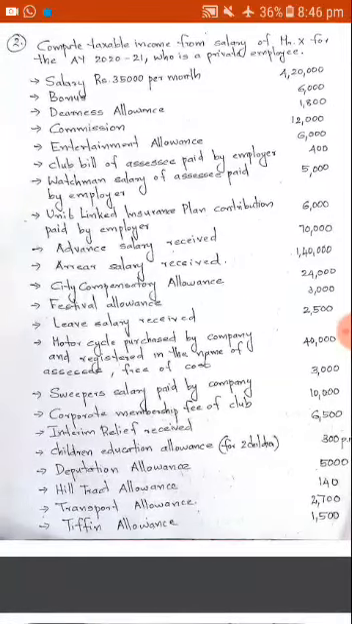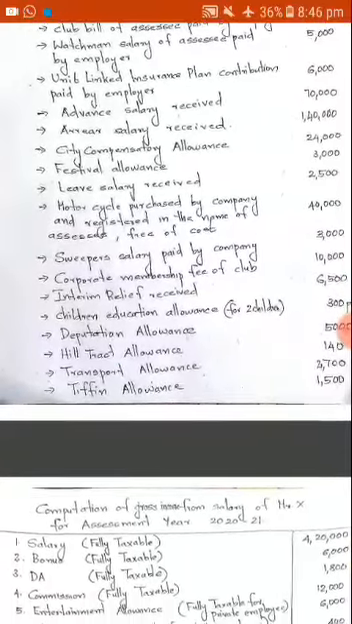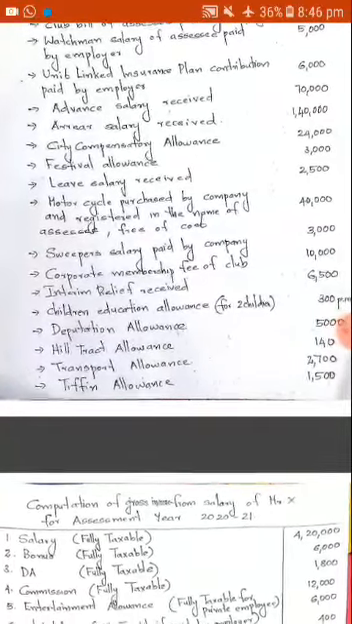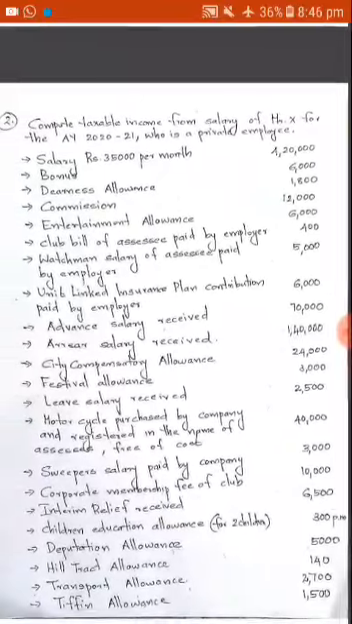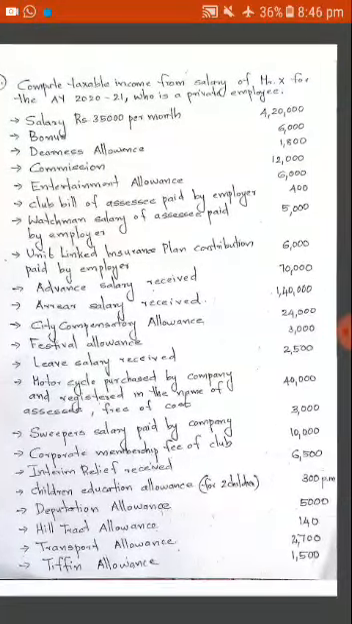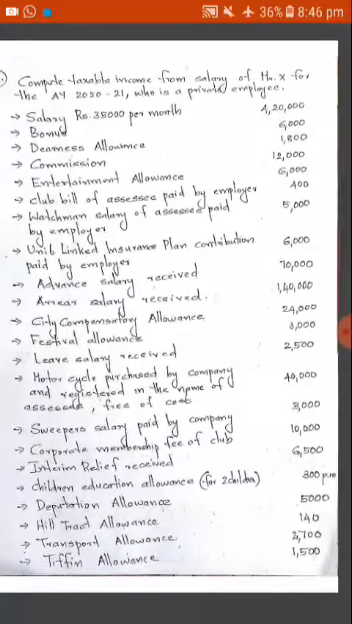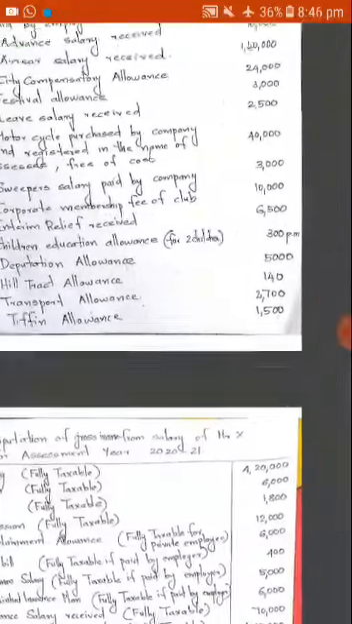Then, deputation allowance, hill tract allowance, transport allowance and tiffin allowance. These are the items for the computation. So coming to the answer part, we can see whether these items are taxable, exempted or partially taxable for the computation of gross salary.